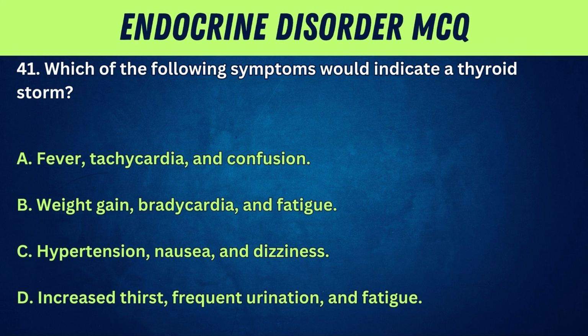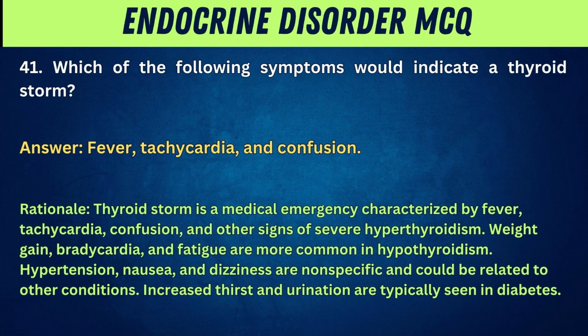41. Which of the following symptoms would indicate a thyroid storm? A. Fever, tachycardia, and confusion. B. Weight gain, bradycardia, and fatigue. C. Hypertension, nausea, and dizziness. D. Increased thirst, frequent urination, and fatigue. Answer: fever, tachycardia, and confusion.